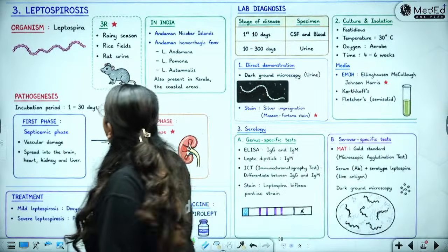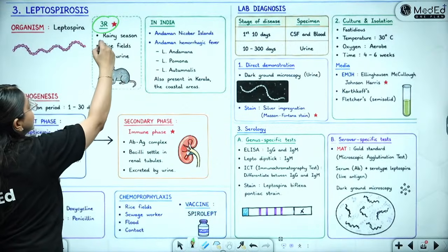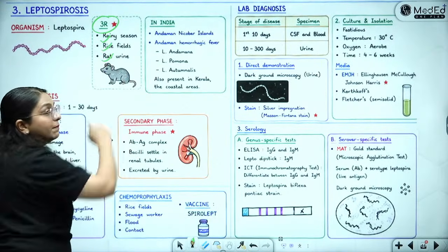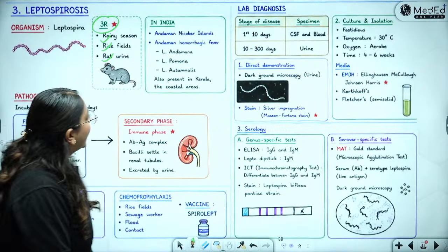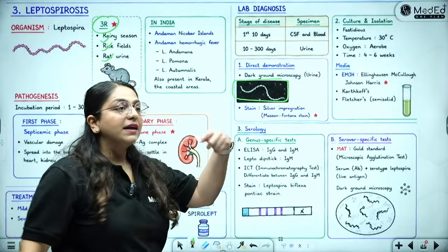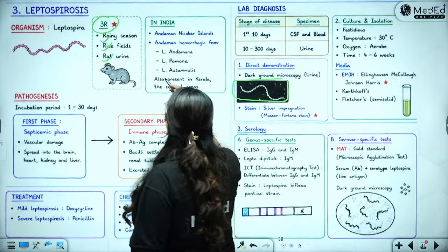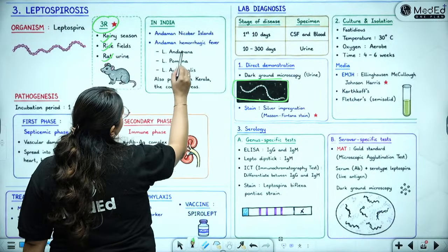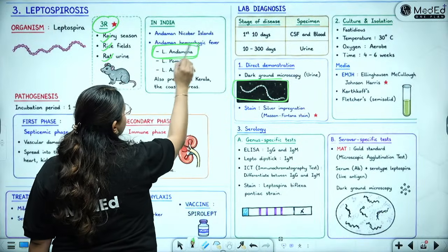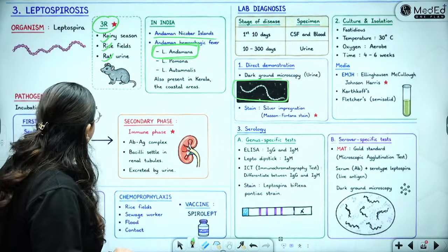Leptospirosis is the R and R. It spreads in the rainy season through the rice fields and by rat urine. Okay? So, on dark ground microscopy, you will see the spiral bacteria. Important strain is the Leptospira andamana strain. That is why it is also called the Andaman hemorrhagic fever.